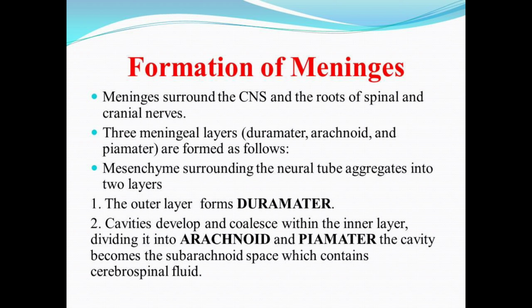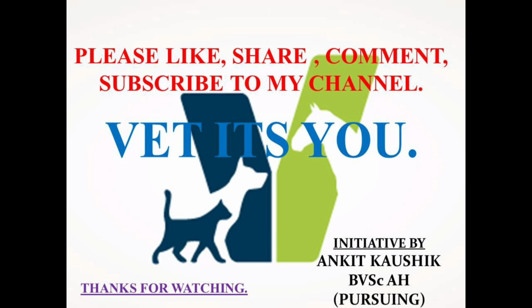Here the cavities that are involved in the formation of the arachnoid and pia mater will develop into the subarachnoid space, which is the space between the arachnoid and the pia mater and contains the cerebrospinal fluid, that is CSF. CSF is just a fluid that surrounds the brain and the spinal cord and helps in providing nourishment. So that's all for the development of the nervous system.